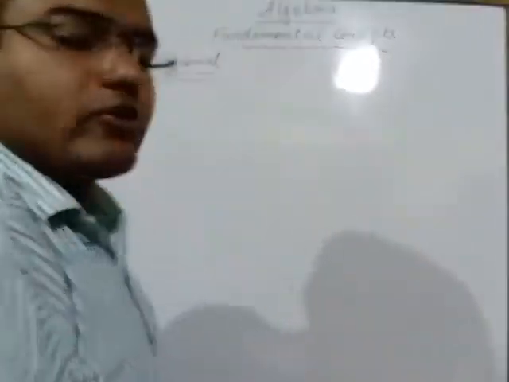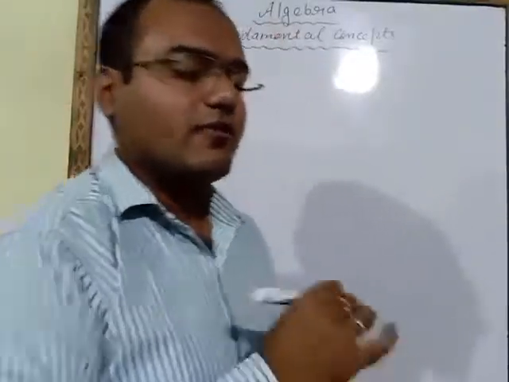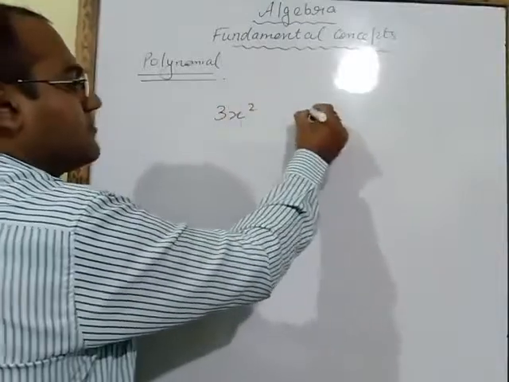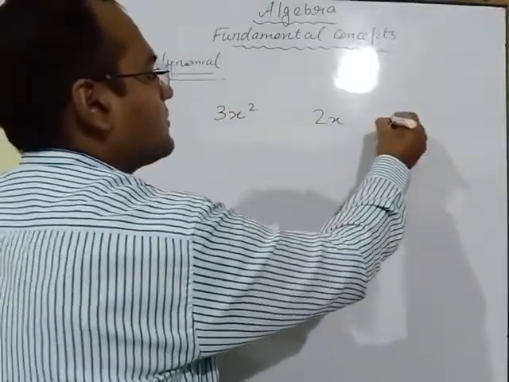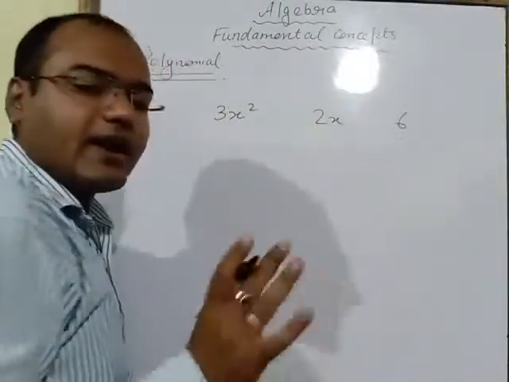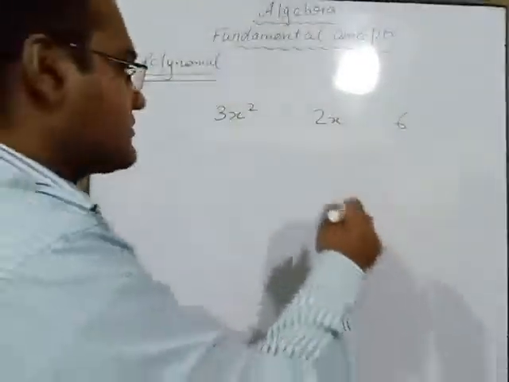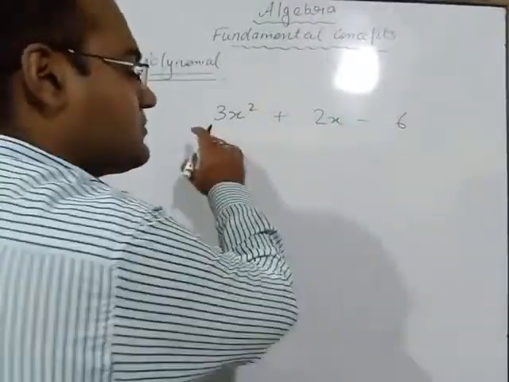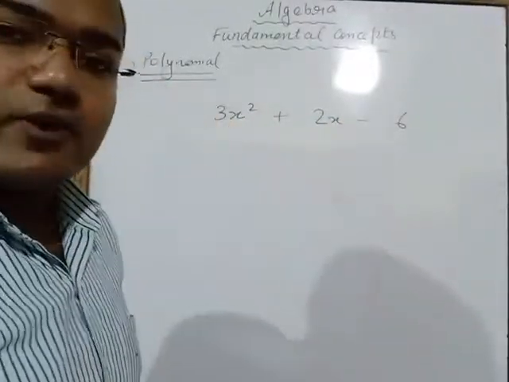So what is polynomials? In this, first of all, I will write one algebraic expression. This is one term. This is another term. This is the third term. Here I had written three terms. If we join these terms with the help of plus or minus sign, then such expressions are known as algebraic expressions.